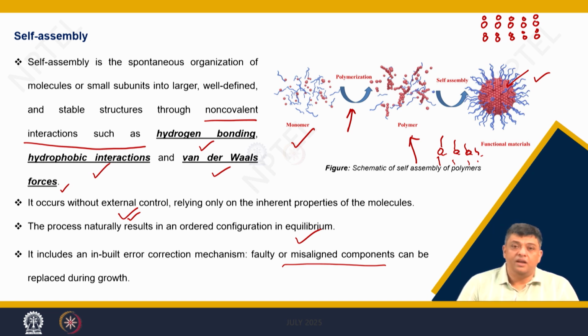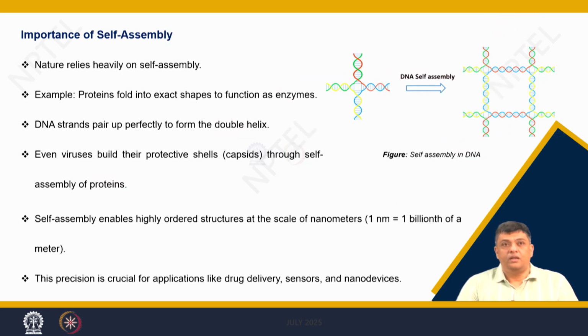So, the nature actually drives this process and also gives you the capacity to self correct, and that is being exploited to make synthetically self assembled structures which can then be used. So, you are trying to mimic nature. What is the importance? So, it actually gives you a capacity to simulate structures which are naturally occurring.